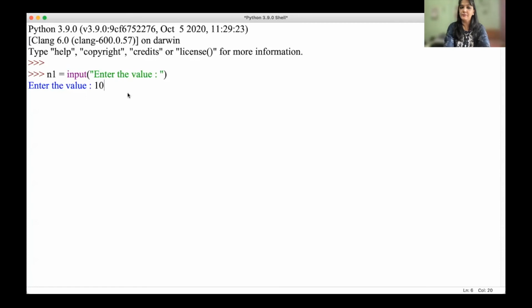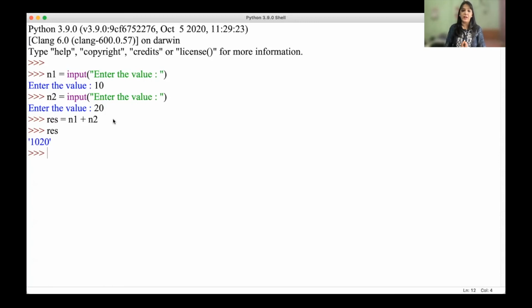If I say 10, then I'll say n2 equal to input, enter the value. It will say enter the value. Now I'll enter 20. Now the problem will be, if I say res equal to n1 plus n2, and now I'm trying to display res, I'm going to get value 1020 instead of 30.